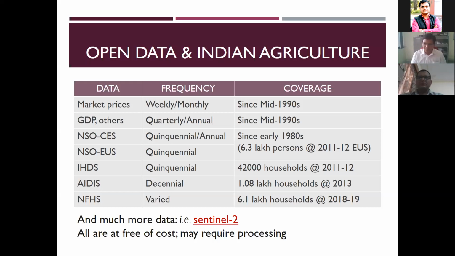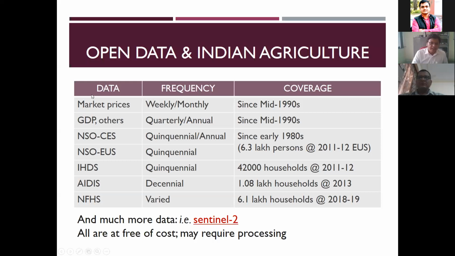Last week, what was the onion price? For the same onion in the particular market, what was it this week, and what was the previous week? Likewise for onion, what about tomato, potato, rice? For every commodity, it is recorded. And this slide shows what different sorts of data are available for agriculture in the open domain for a pretty long period.